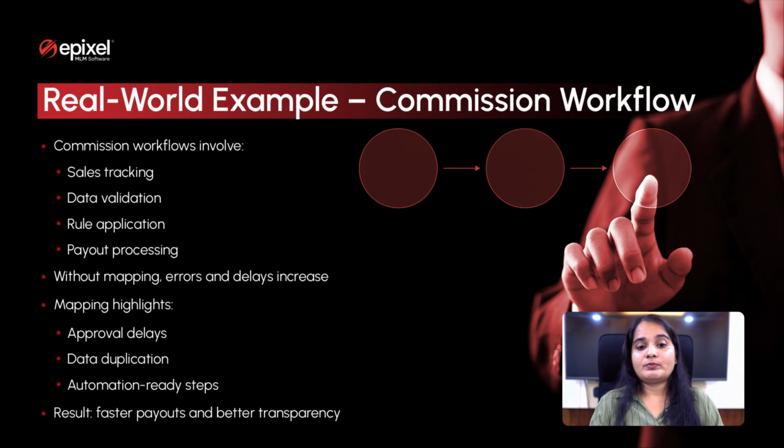When the company mapped the commission process, the entire flow became visible. They can clearly see where approvals are getting stuck, where the same data is being handled multiple times, and which steps can be automated instead of done manually. So once the process is mapped and optimized, everything starts to flow smoothly. Payouts happen faster, the process becomes transparent, and distributors feel more confident because they know exactly how and when their commissions are handled.